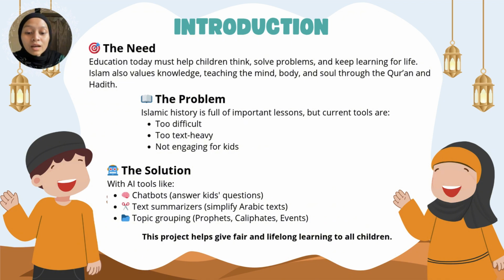We are creating an AI-powered website that makes Islamic history simple, fun, and interactive. It uses a chatbot, which is to answer kids' questions in real time, text summarizers to simplify complex text, and topic grouping to organize stories into clear themes like Prophet, Caliphate, and major events. This project also supports SDG quality education, which aims to make learning fair, inclusive, and lifelong for all.